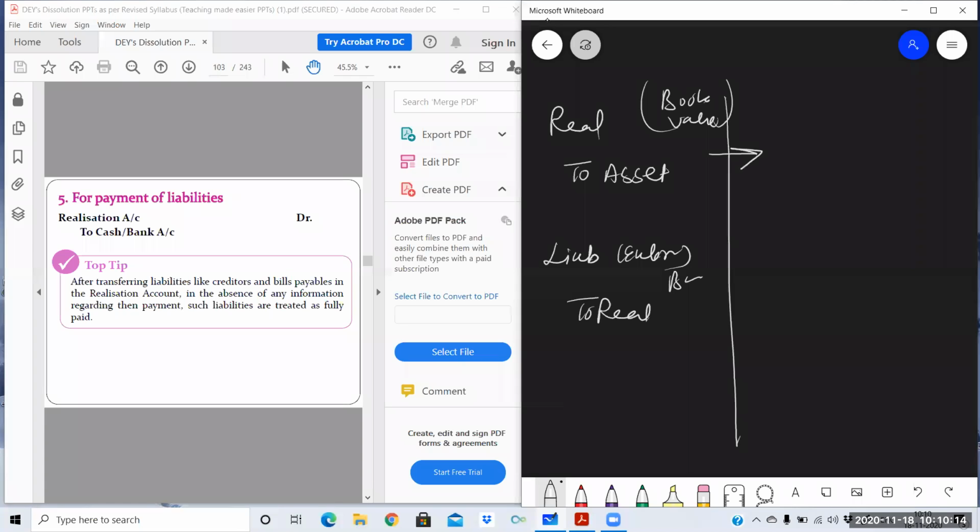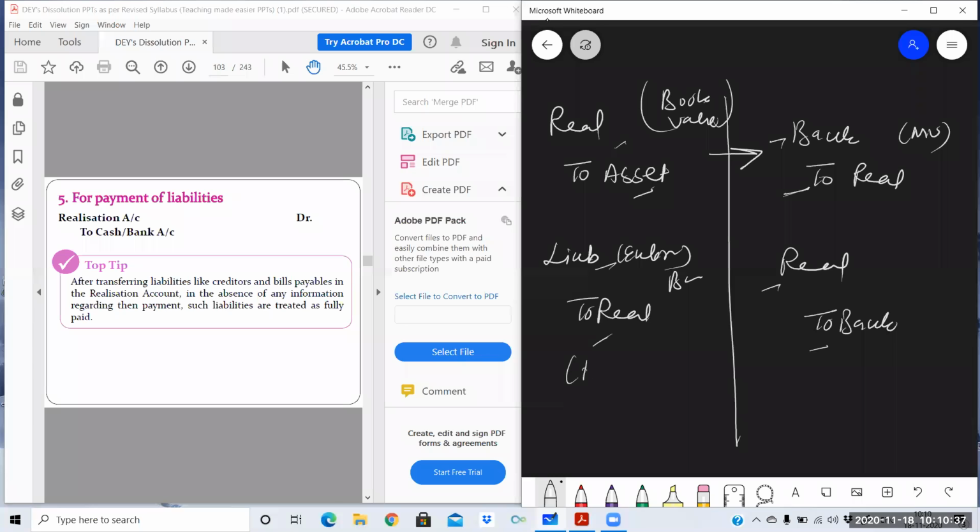Then assets are sold off. Entry will be bank account debit to realization at their market value. Then liabilities are paid off, realization to bank. You can relate the entry. Realization to asset, bank to realization, liability to realization, realization to bank.